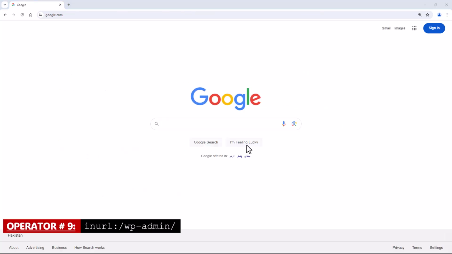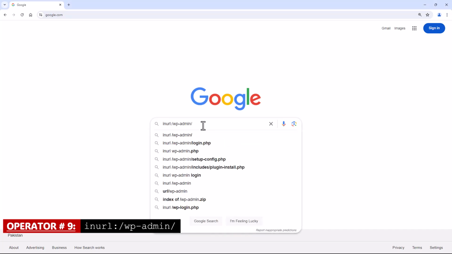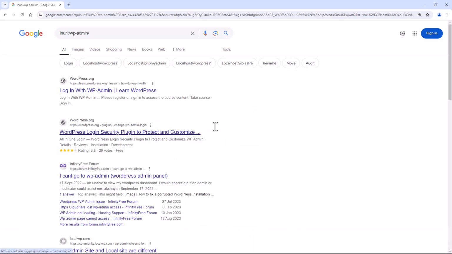Operator number 9, inurl, searching for WordPress admin pages. This Google Dork will search for WordPress admin pages. Hackers can use this to gain access to the admin panel and potentially gain access to sensitive information.